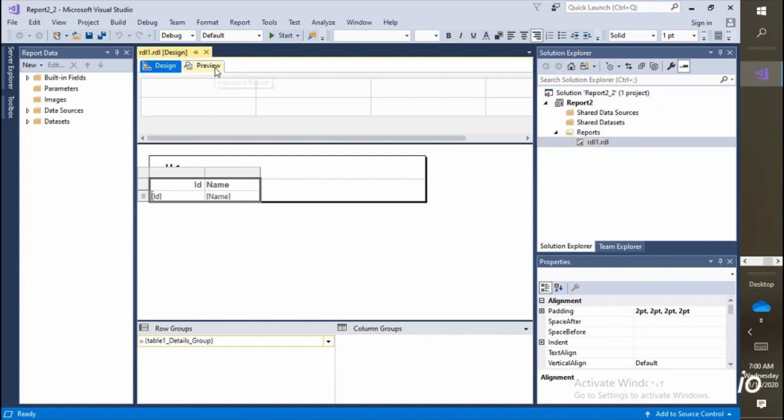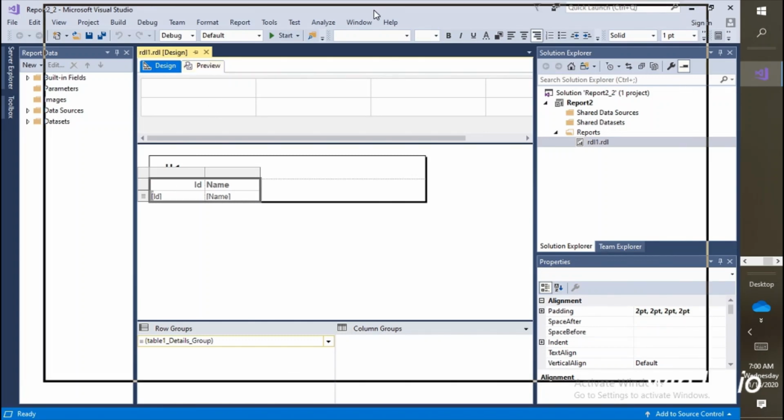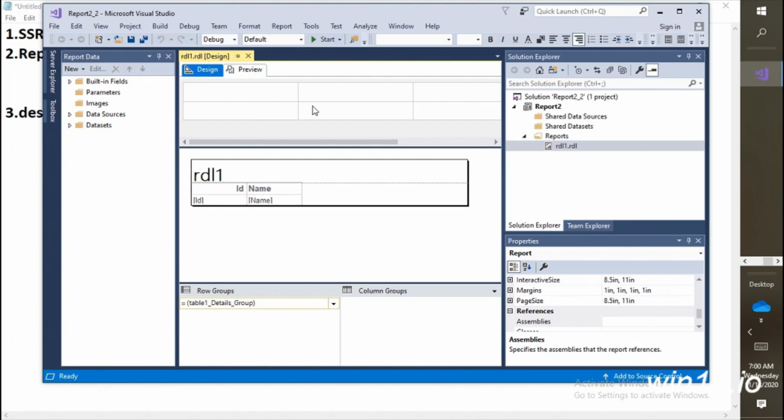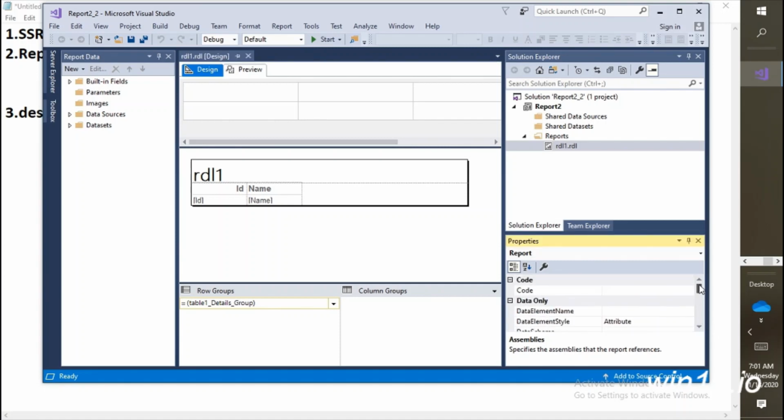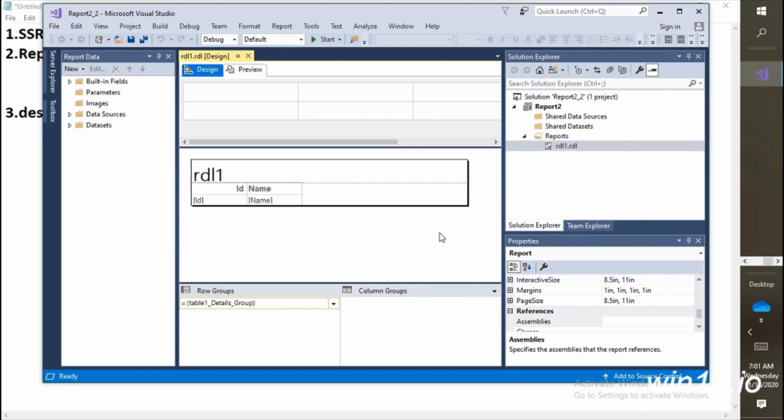Before that, I think I can give you some overview. Basically this is the RDL section, and this is called a report. Here you will have the property section. The properties give some coloring or other customization, so if you want to customize, we need to go to the property section, like height, width and all other stuff.